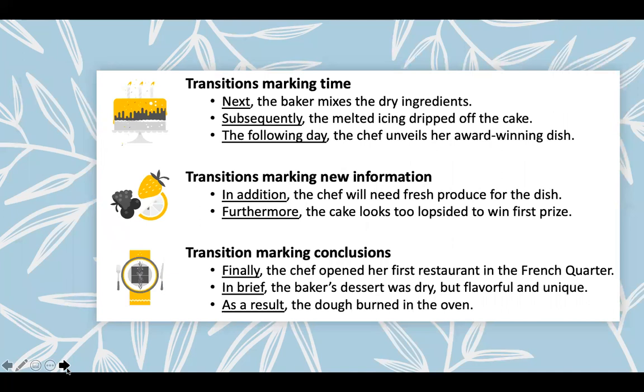Here are some common types of transitions you might already be familiar with. Some transition phrases mark a change in time for chronologically ordered events or ideas, like "next, the baker mixes the dry ingredients," or "subsequently, the melted icing dripped off the cake." Other transition words can be used to add more evidence or ideas to the current paragraph. In addition, furthermore, and for example are common ways we can do this. In order to point out key ideas from a paragraph or essay, summary or conclusion transitions can be implemented as well. "Finally, the chef opened her first restaurant in the French Quarter." "In brief," "as a result," these are ways that we can mark conclusions or show main ideas from an essay.